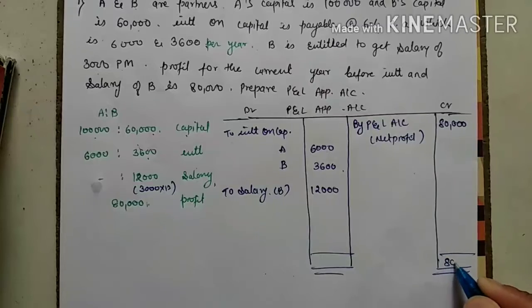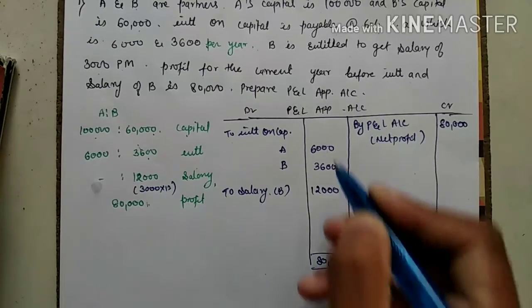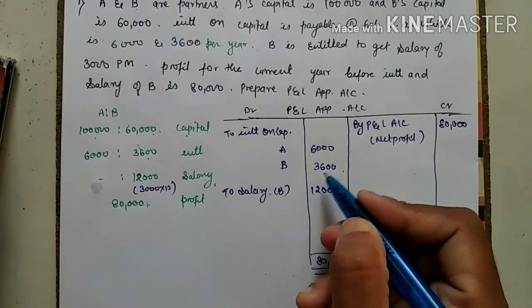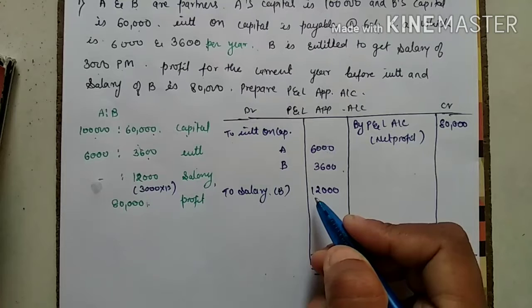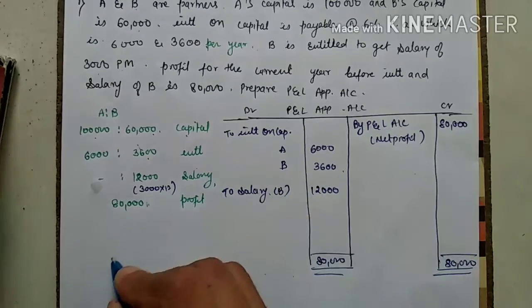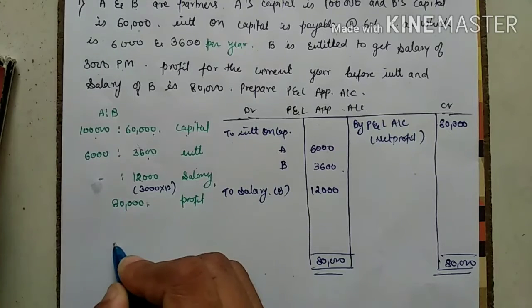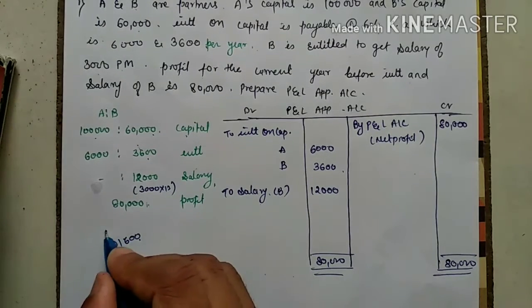Here 80,000 is higher, so I am writing 80,000. Just do the addition of these terms. 6,000 plus 3,000 is 9,000. 9,000 plus 12,000, and 12,000 plus 8,000 is 20,000, and this is coming as 21,600. 21,600 minus from 80,000.